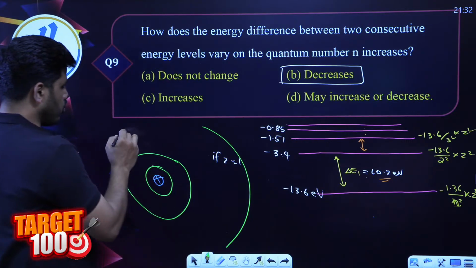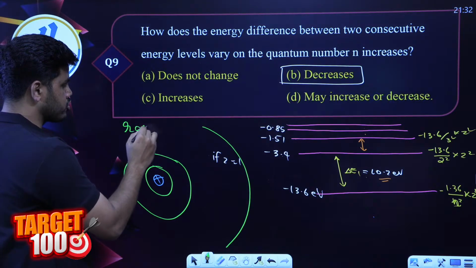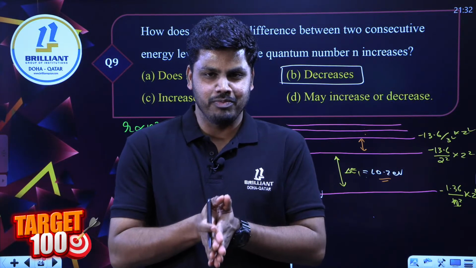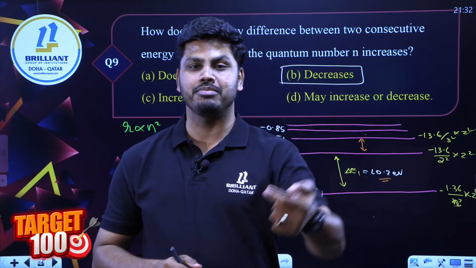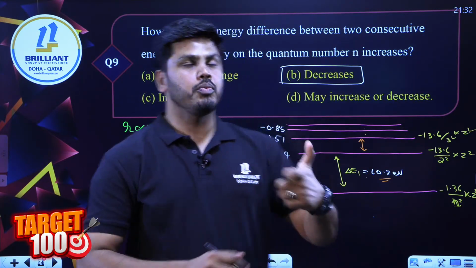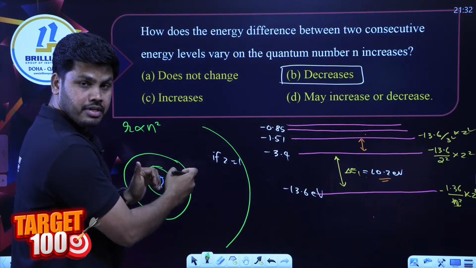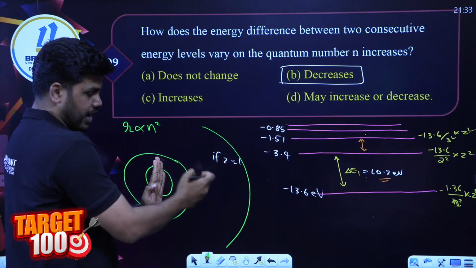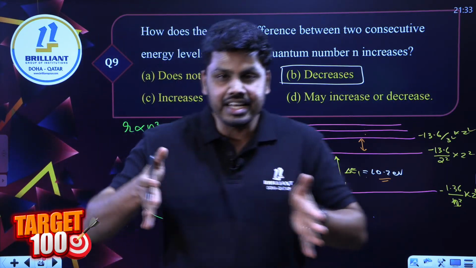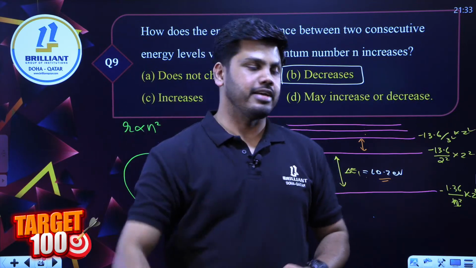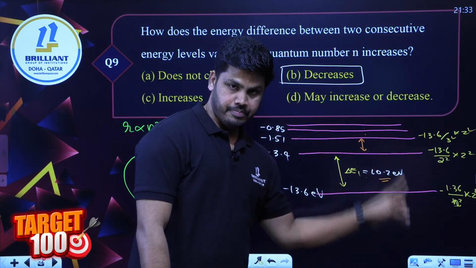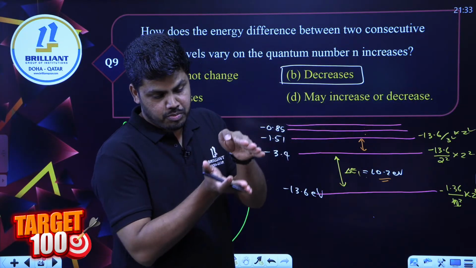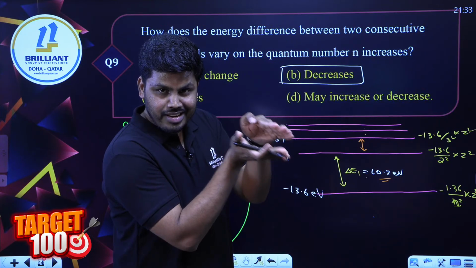It's because the radius is proportional to n square. Do you remember? That was the first topic we started with, the radius relation. R is proportional to n square. So when you represent orbits in terms of their radius, the separation between adjacent orbits should be increasing. Whereas when you come to the energy levels, that difference is decreasing. Therefore, they should come closer and closer as you go to higher energy levels.